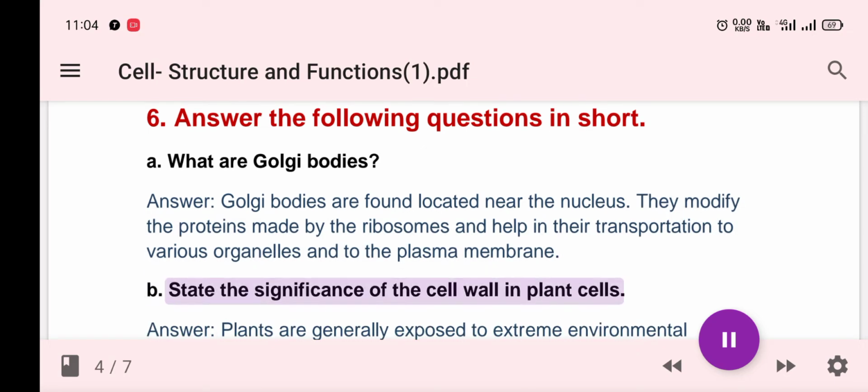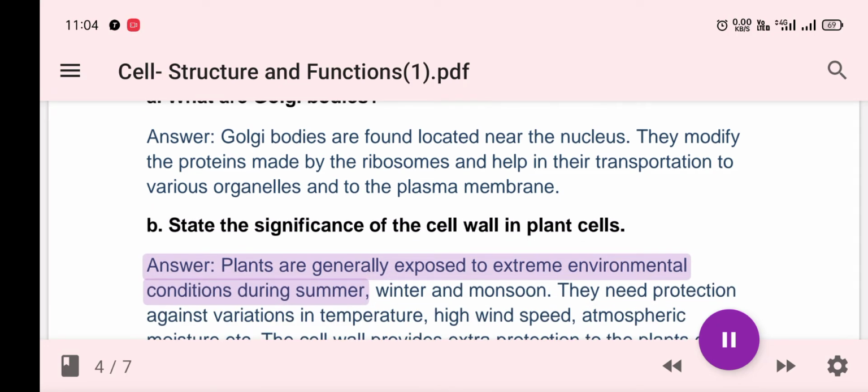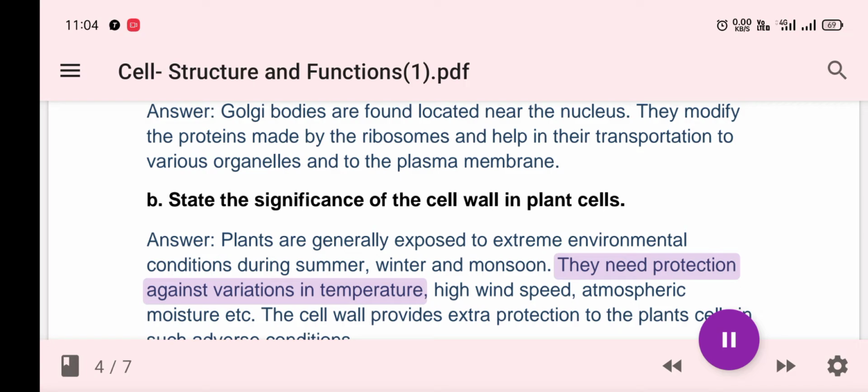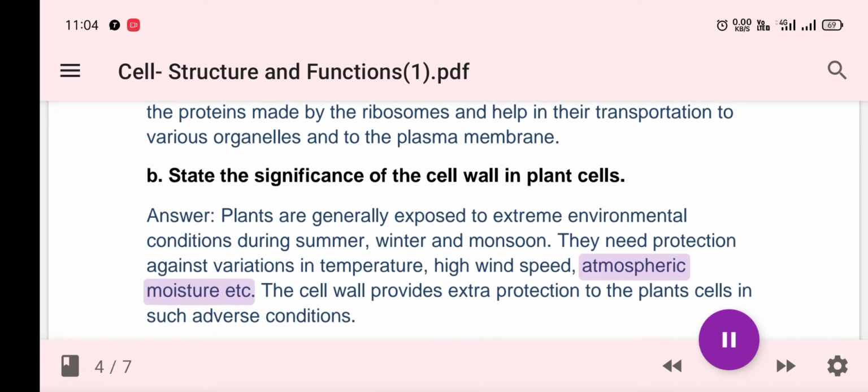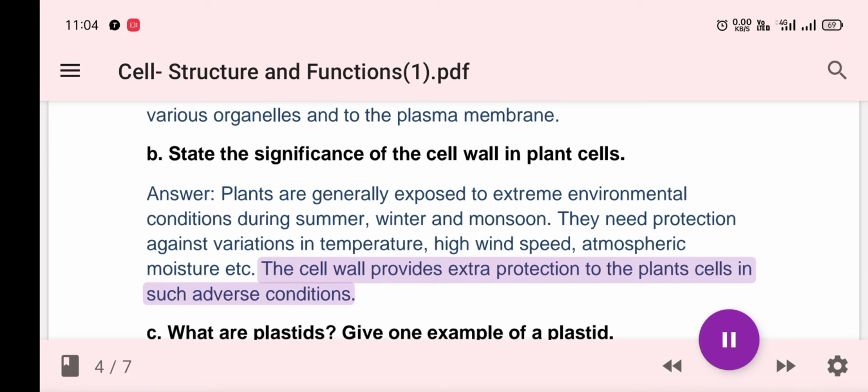B. State the significance of the cell wall in plant cells. Answer: Plants are generally exposed to extreme environmental conditions during summer, winter and monsoon. They need protection against variations in temperature, high wind speed, atmospheric moisture etc. The cell wall provides extra protection to the plant's cells in such adverse conditions.